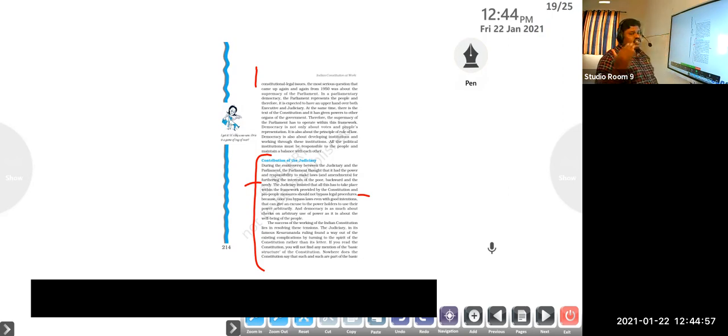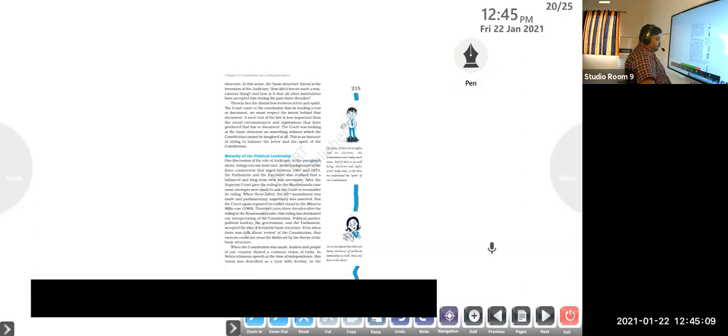The judiciary insisted that parliament should not touch or make any changes in the basic structure of the constitution. The Kesavananda Bharati case is an important case related to the protection of the constitution by the judiciary. It is an example of that. No parliament is able to make any changes in the basic structure of the Indian constitution.